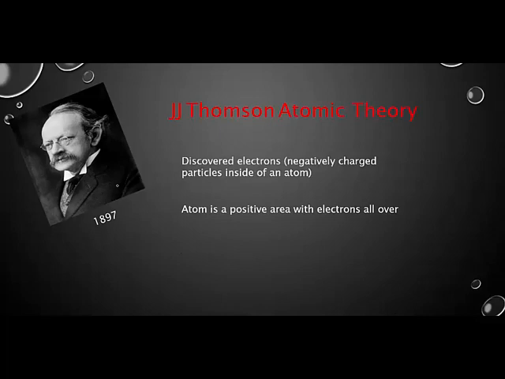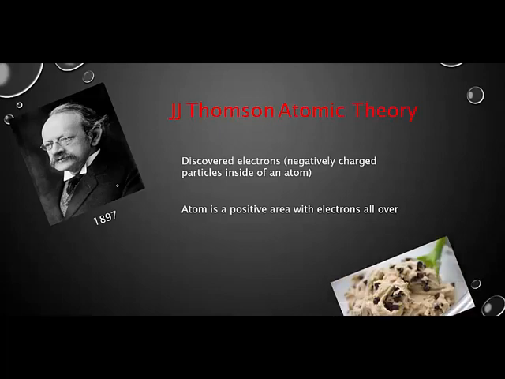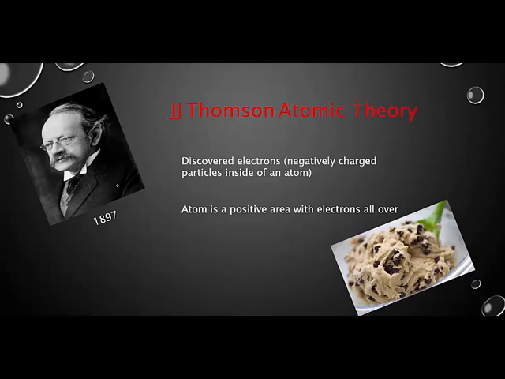He also said that the atom is a positive area wherein the electrons are all over it and inside of it. And so sometimes they used to call this the plum pudding model, but since we really don't eat plum pudding much anymore, I like to call it the cookie dough model, whereas the dough itself would be the positive area, and then the chocolate chips would be the electrons that are just scattered throughout that entire dough. He found this out and made discoveries with this thing called the cathode ray tube experiment.